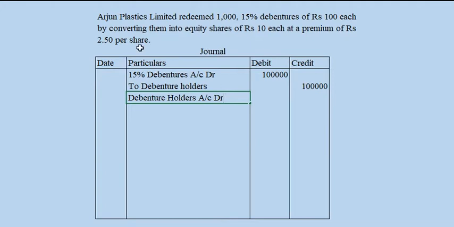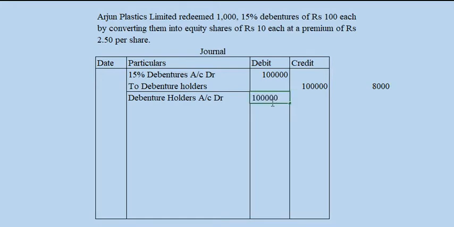So for them, their debentures is to be converted into shares of ₹10 each at a premium of 2.5 per share. So how much share is to be issued for redeeming this debenture? 1 lakh divided by 12.5. Total 8,000 shares is to be issued for redeeming the debentures.